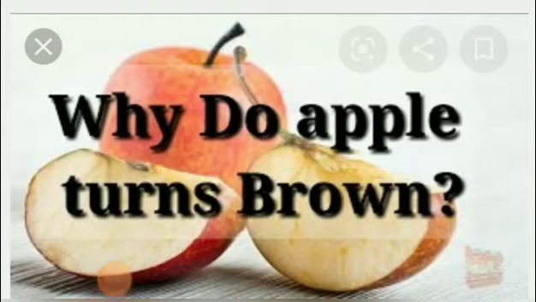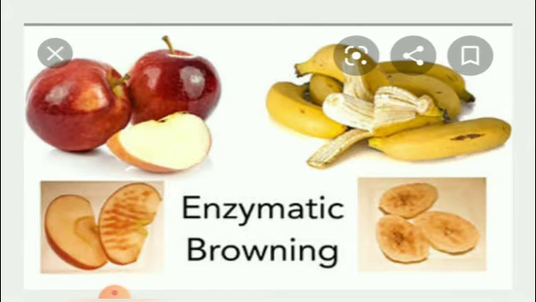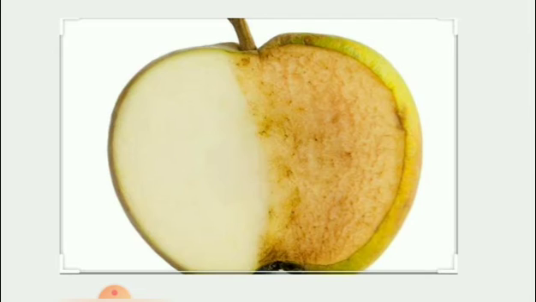Why do apples turn brown? Apples and fruits turn brown when we cut them. What is the reason? Apples and some fruits turn brown due to a chemical reaction with oxygen in air. This chemical reaction is called enzymatic browning. Students, the cells of apples, fruits and other vegetables contain an enzyme.